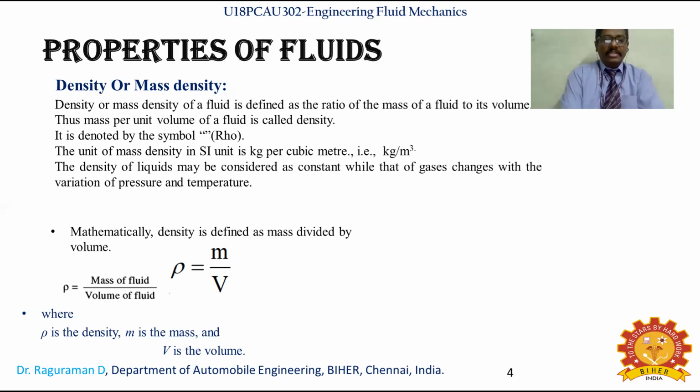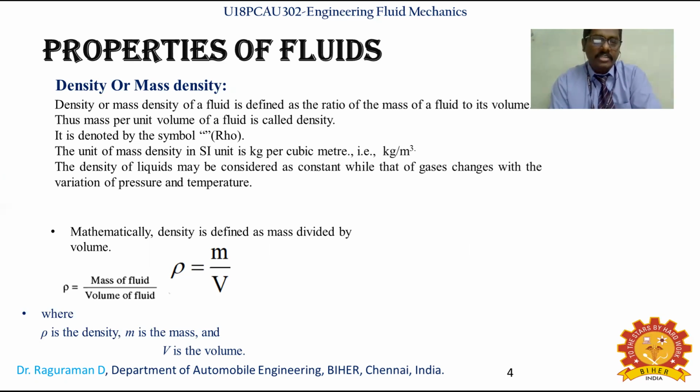The density of liquids may be considered as constant. For a liquid it is constant, because fluid includes liquids as well as gases. But the gas density will change with the variation of pressure and temperature.